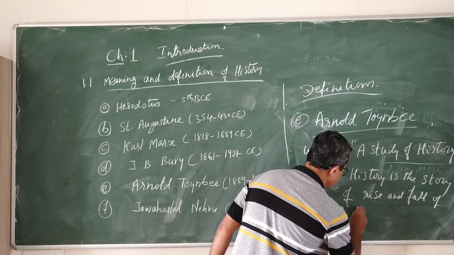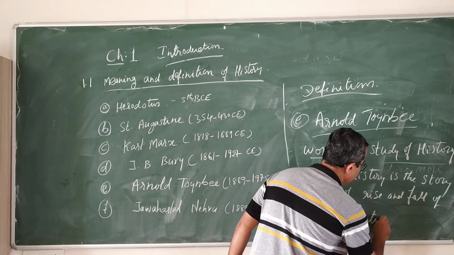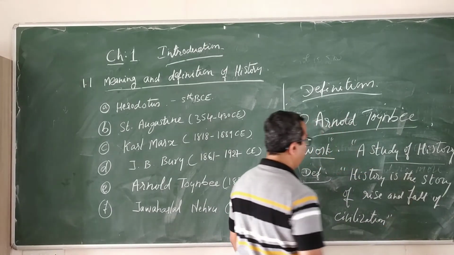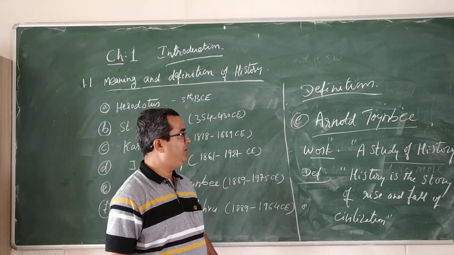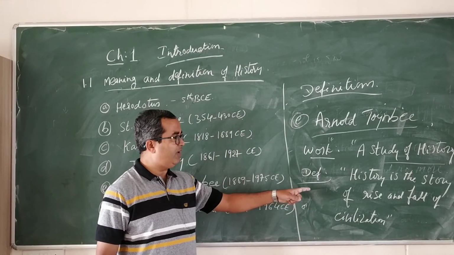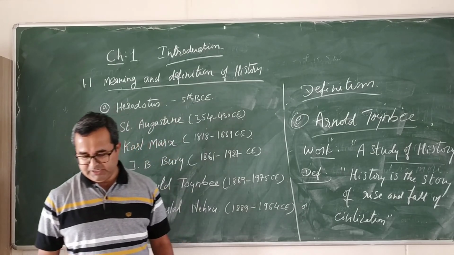So, according to Arnold Toynbee, history is the story of the rise and fall of civilization.